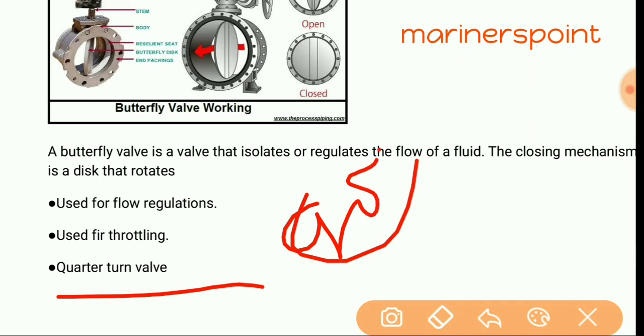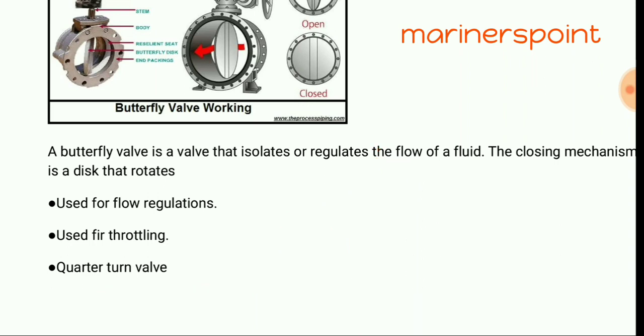When the handle is parallel to the pipeline, then the valve is open, and when it is 90 degrees to the pipeline, then the valve is closed. But in the case of the safety device fitted on the boiler gauge glass, when it is 90 degrees, then it is open. You can watch the video of the boiler gauge glass blow through procedure in which I will discuss the safety valve.